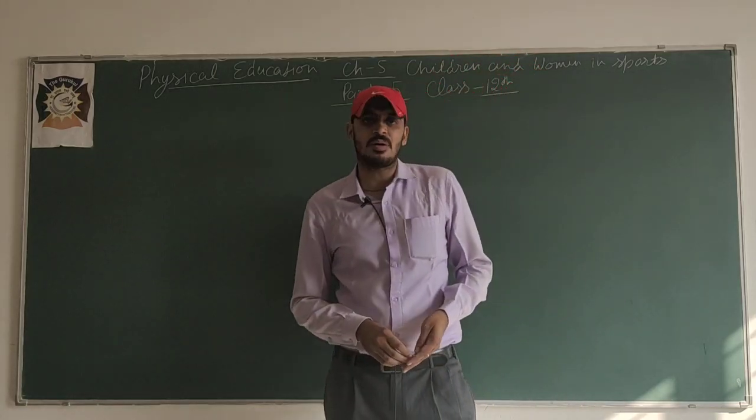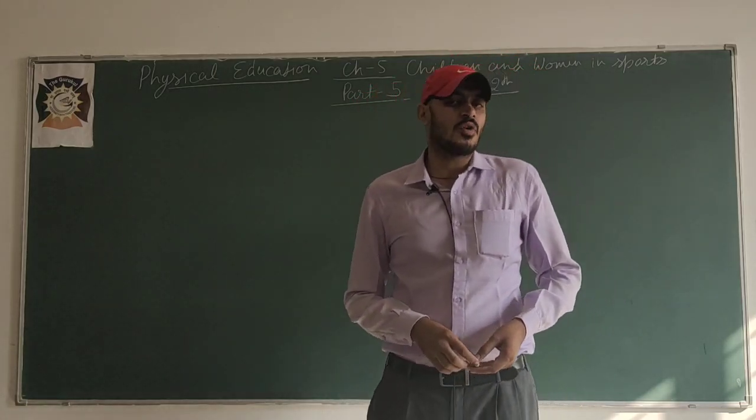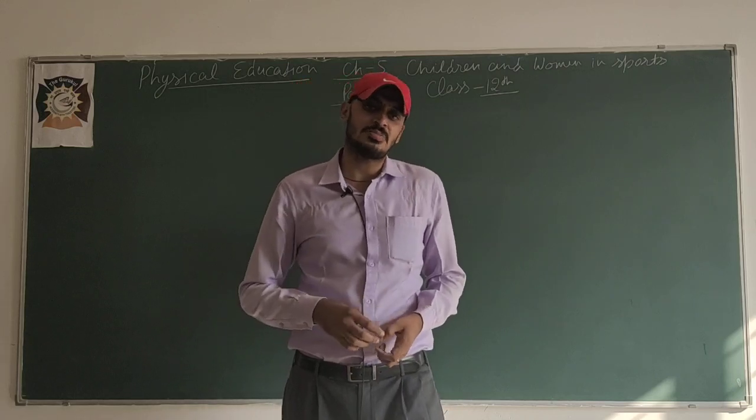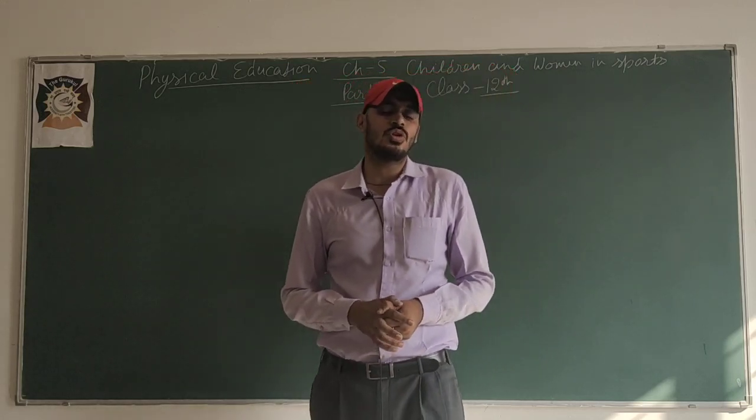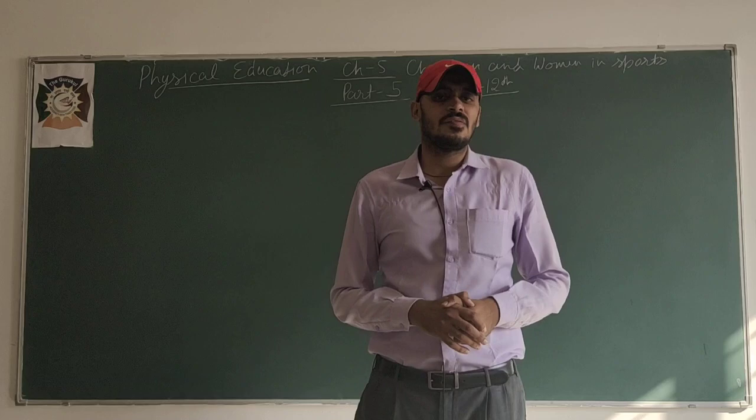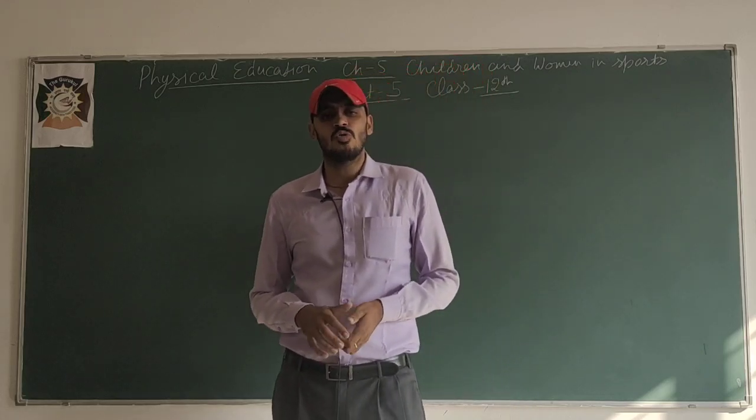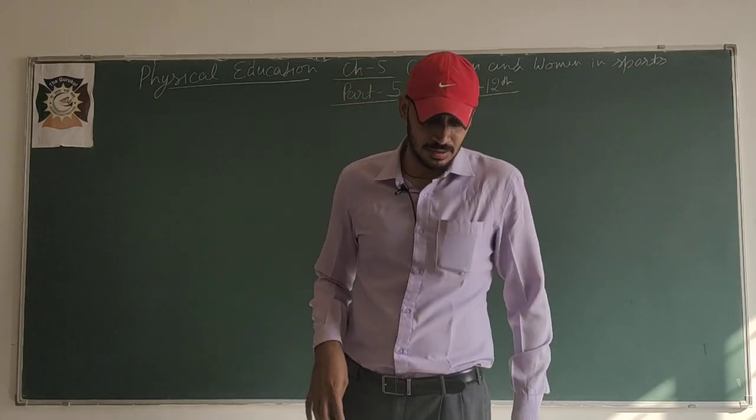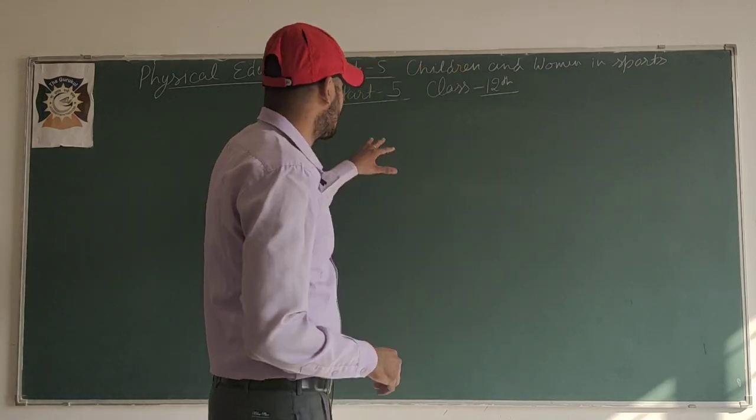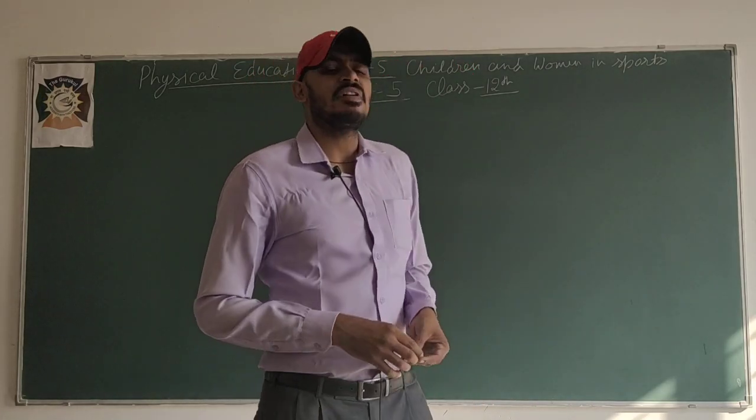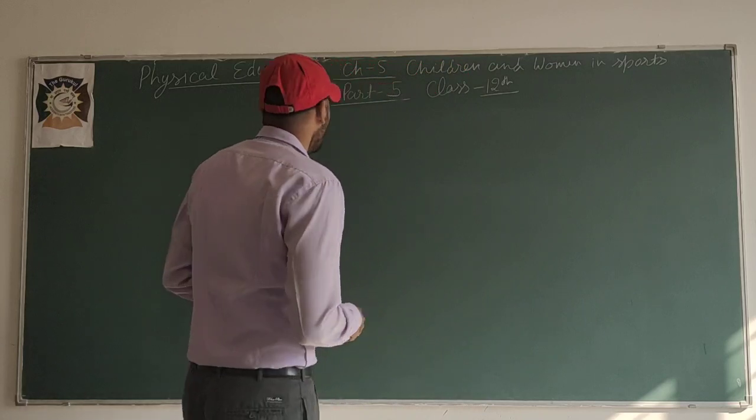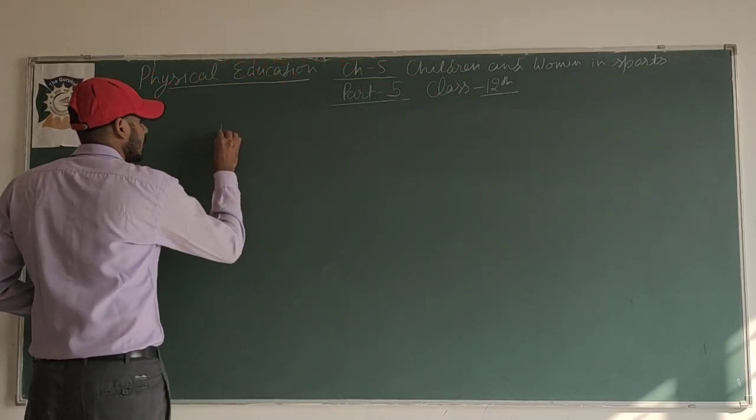In the previous part we completed all the deformities like spinal curvature, under spinal curvature, that is kyphosis, lordosis, scoliosis, knock knee, bow leg, flat foot, and round shoulders or round back. So in this part we will do the preventive exercises for the postural deformities.